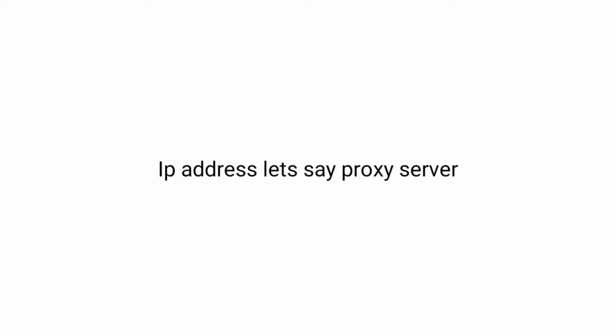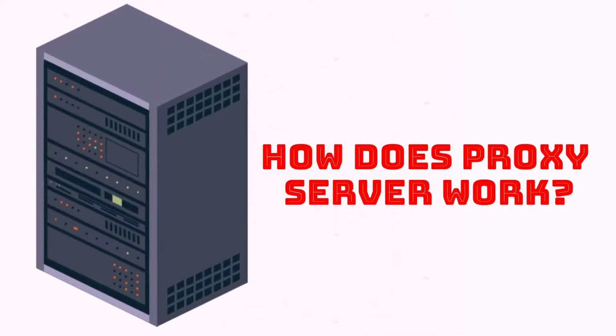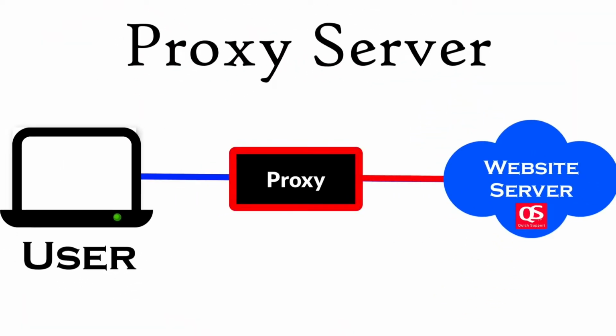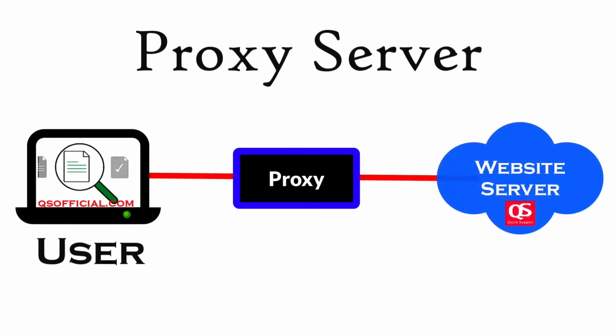So let's get started. First of all, I will make two approaches clear. One is changing your IP address or your proxy, and another is downloading a VPN and searching in the Play Store. So what does proxy actually mean? A proxy is the middle layer that remains between your mobile phone and the site server.